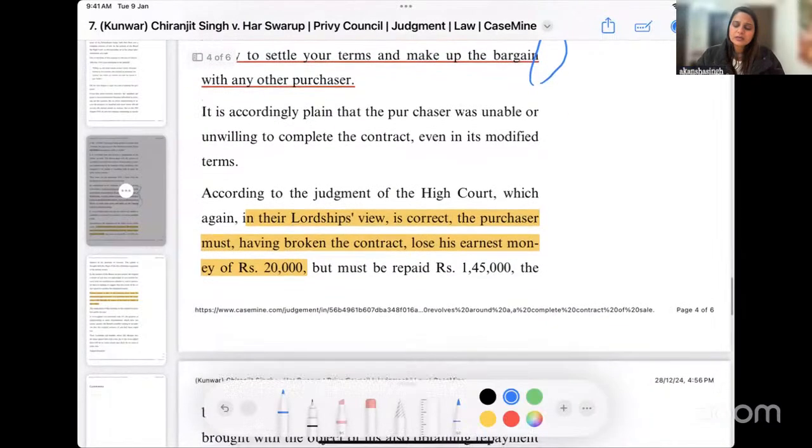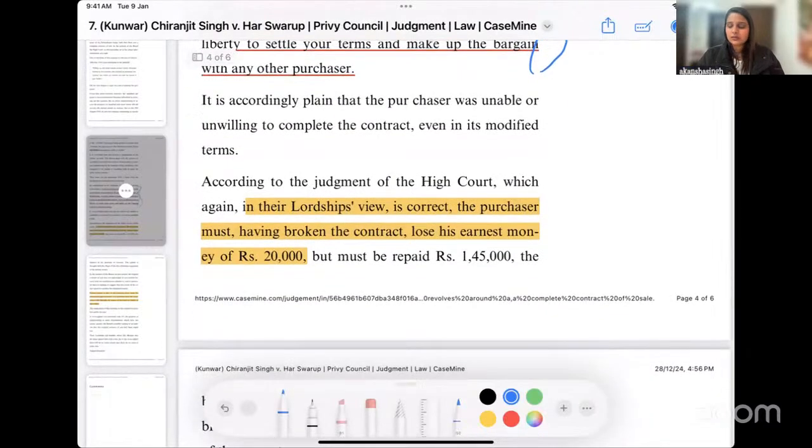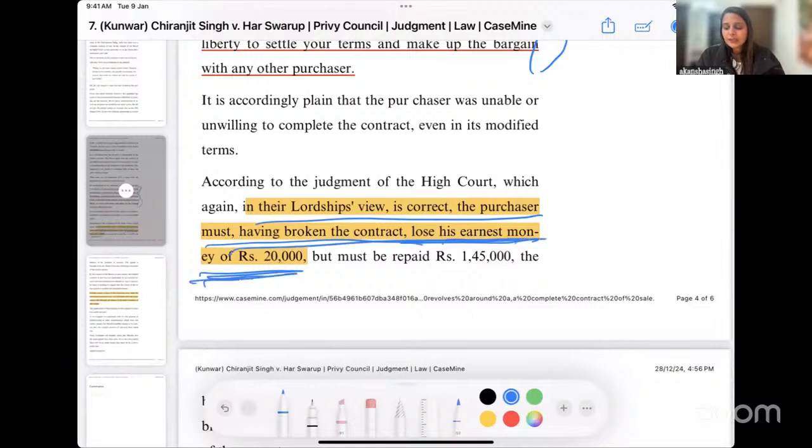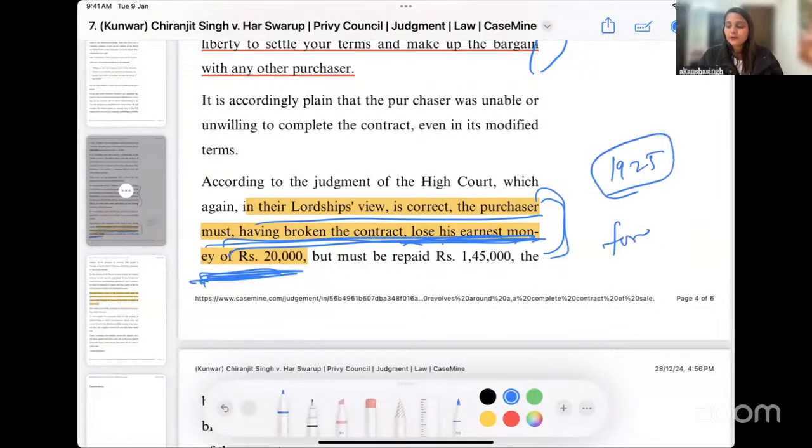The High Court here, because this is a Privy Council judgment, if you see, the High Court's judgment was again reiterated, and the court said that this is absolutely fine. Okay, the purchaser must have broken the contract and he must lose his earnest money. If you see this, you will realize and you will acknowledge that the Privy Council actually acknowledged in 1925 itself that you can forfeit what? The earnest money as a way of penalty.